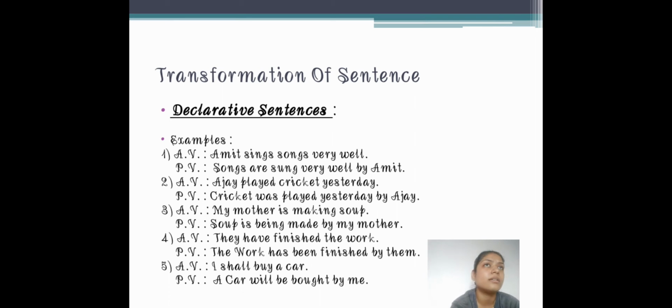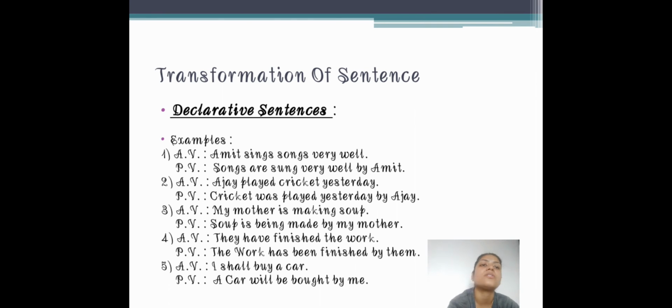How can you tell that it is an active voice sentence? See, Amit sings songs very well. Amit is the subject, the doer of the action. That is why Amit is the subject. Sings is the verb, and songs is the object. Clear? So subject plus verb plus object is an active voice sentence.